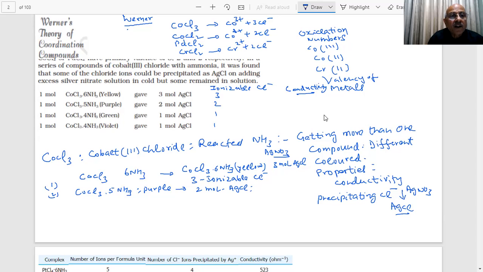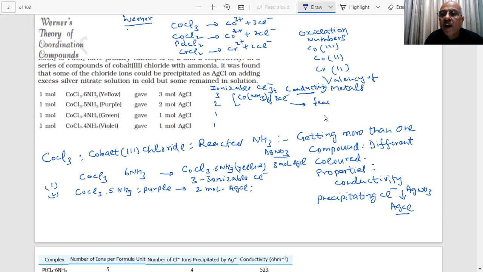After this experiment, for the compound I am calling yellow, he proposed a formula: [Co(NH3)6]3+ and 3Cl minus. What did it mean? The Cl is outside the bracket.